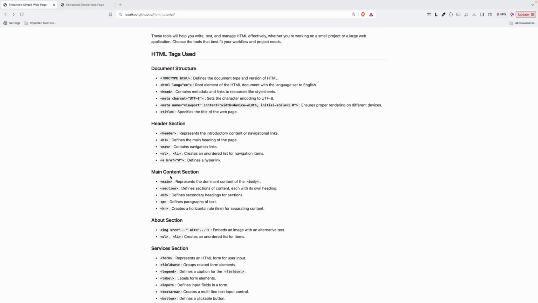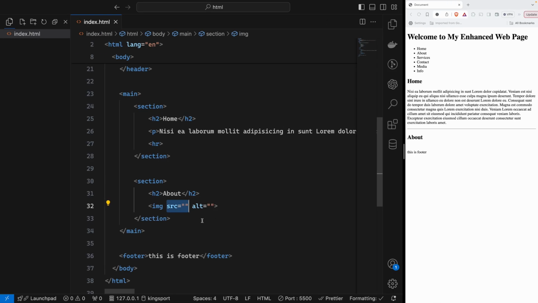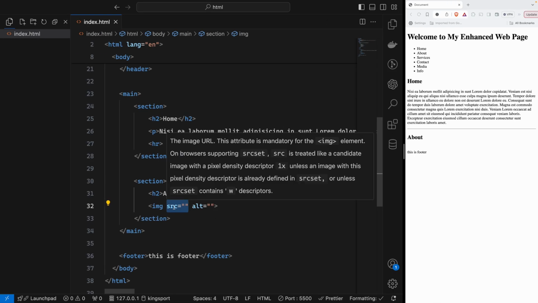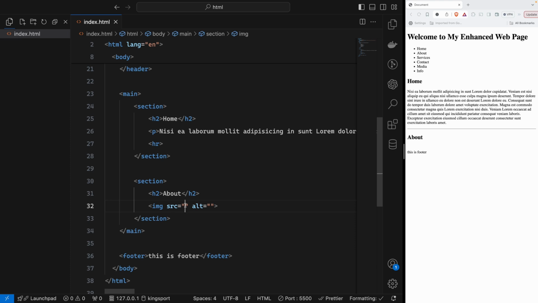In the image tag, we have the src attribute and the alt attribute as well. The src attribute tells the image tag where to find the image, in the folder or at the URL. The alt attribute, if the source does not work, will show the text instead. So we have to put the image in.